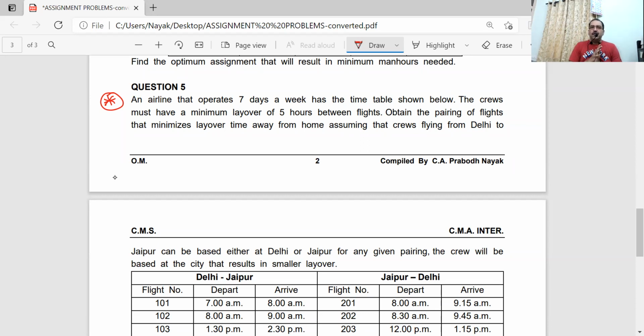So it was a repetitive question. Only instead of jobs, it was area, and instead of men, it was salesman. Okay, the problem is same. Then there is the allocation of rooms for classes. Now, for example, your college is there, CMS college. It has got several rooms. Now, which room to allocate for which particular class?